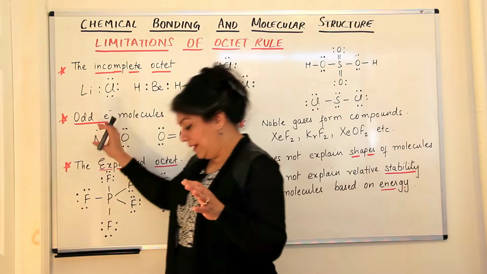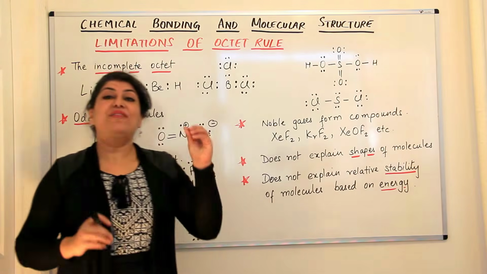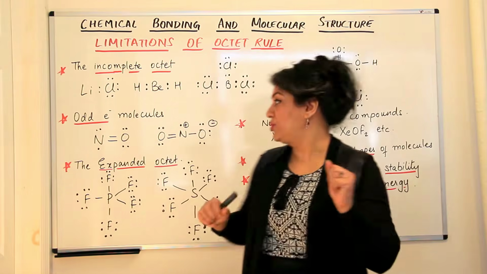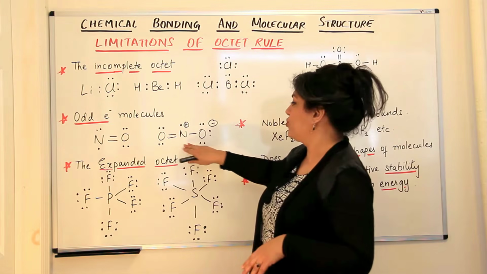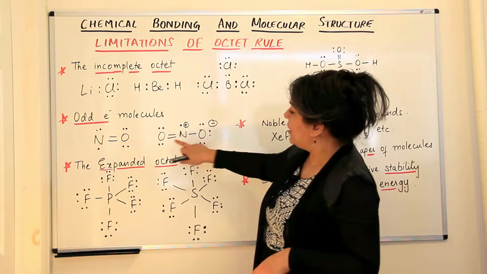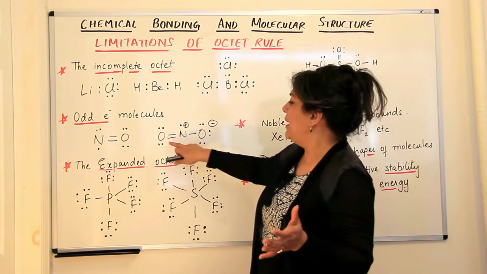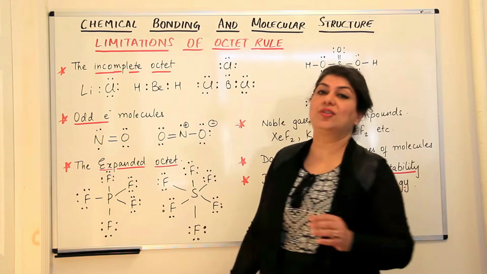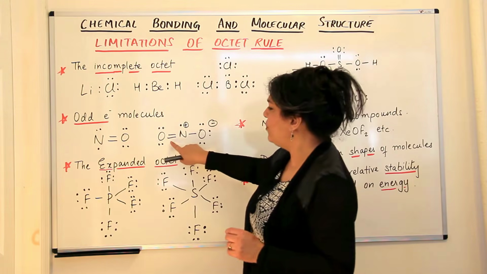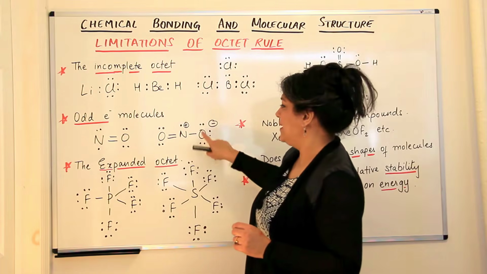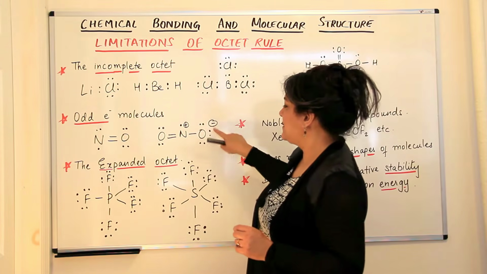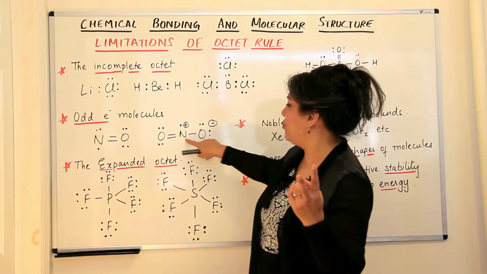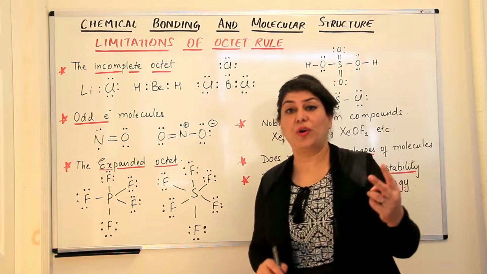Usually elements which have 5 electrons in the outermost shell, with valencies 5 or 3, may show such compounds. So nitrogen here forms NO2 also, and in NO2 we find that nitrogen has the odd electron. Oxygen forms 2 bonds here, and the octet is completed. The oxygen here has 6 electrons and 2 of these electrons are from nitrogen. One pair of electrons from nitrogen is participating in a coordinate bond.